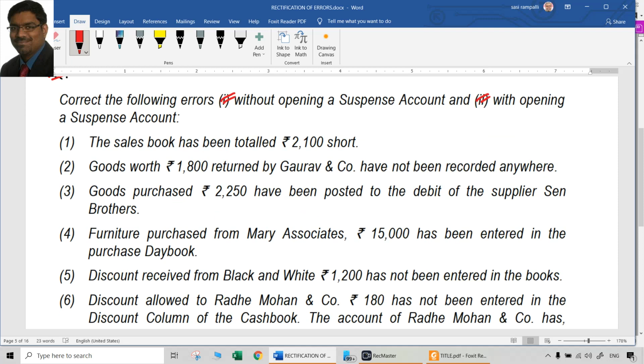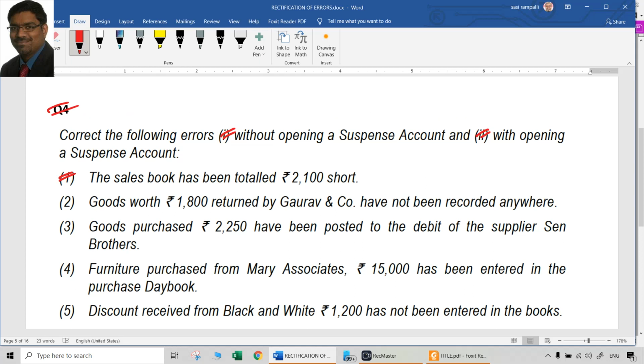What happens? First point. Sales book has been totaled 2100 short. Sales book totaled short, undercast happened means sales account is undercast by 2100. So you have to now go to sales account, particularly to that ledger. Since it was undercast, now we have to credit that. Let us first focus on without opening suspense account.